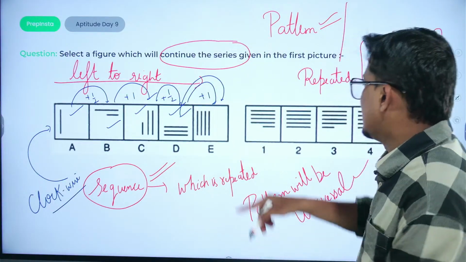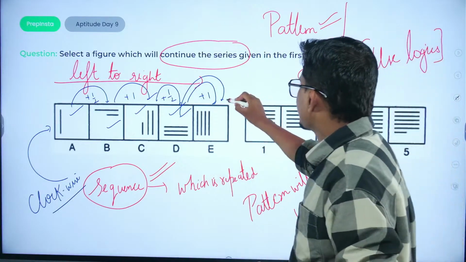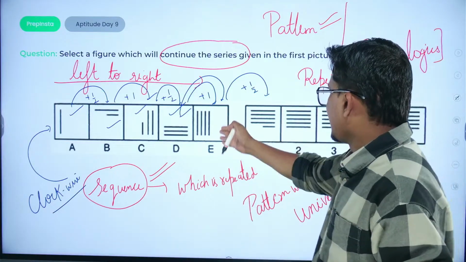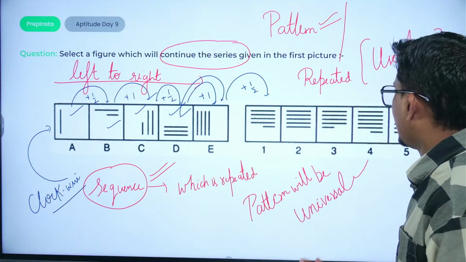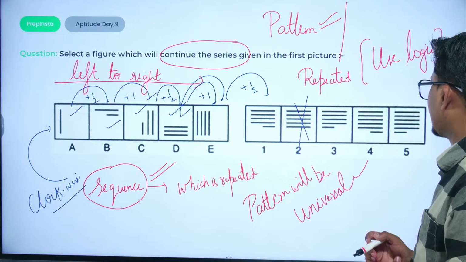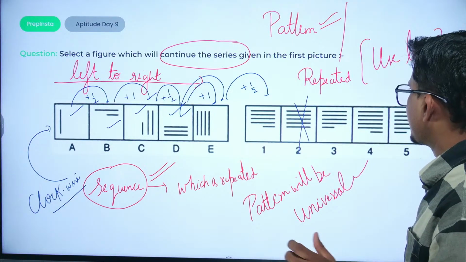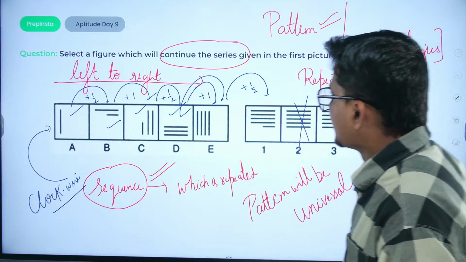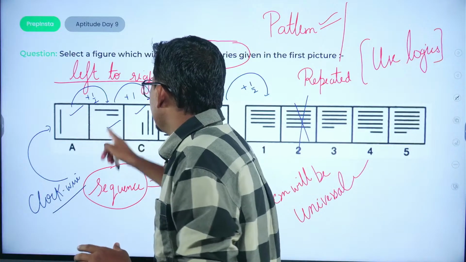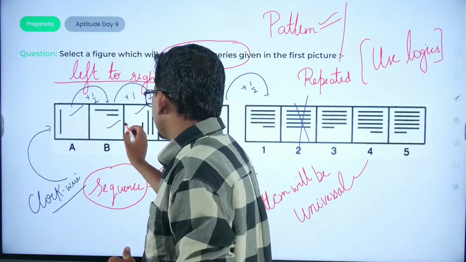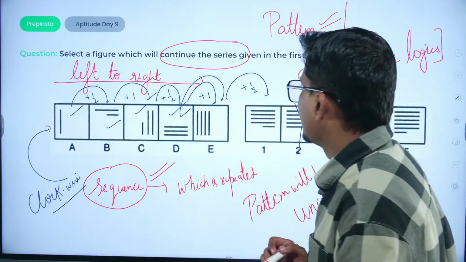So in the next sequence, there should be an addition of half stick. So if there are 4 sticks now, there should be half more stick. So this option would be eliminated, right? Now checking about the orientation in which these sticks have been placed. तो देखो यहाँ पे when a new stick has come, it was actually coming from the rightmost part, right?